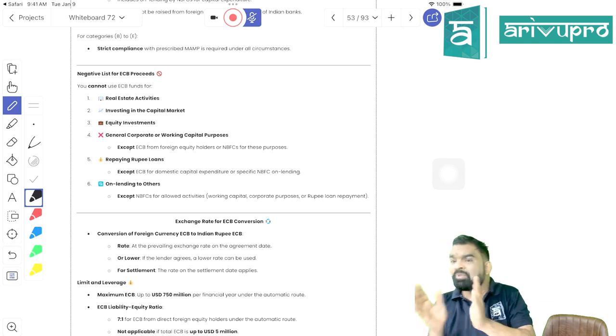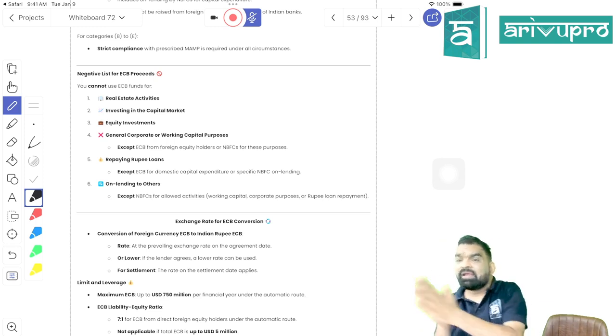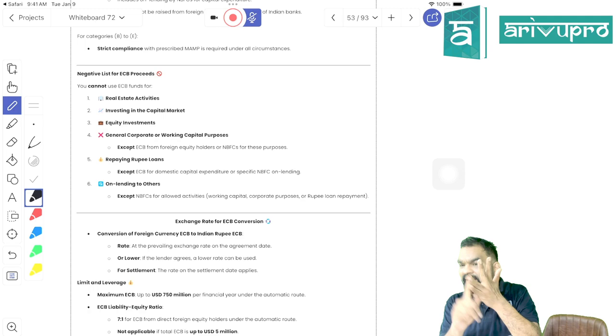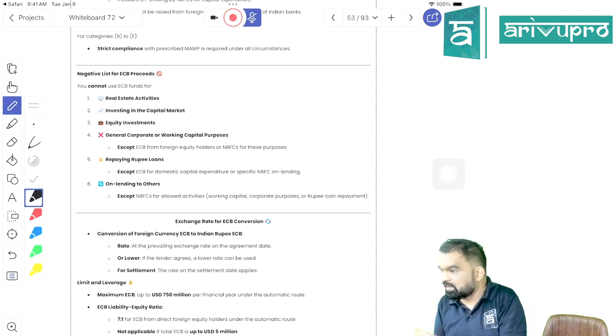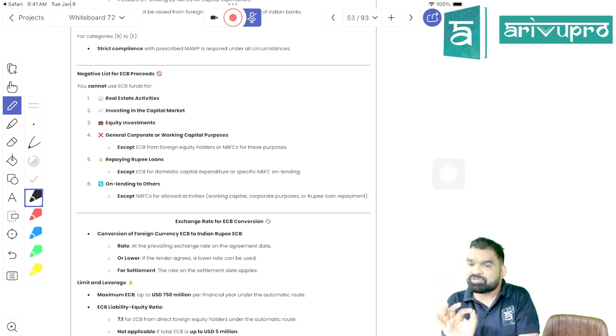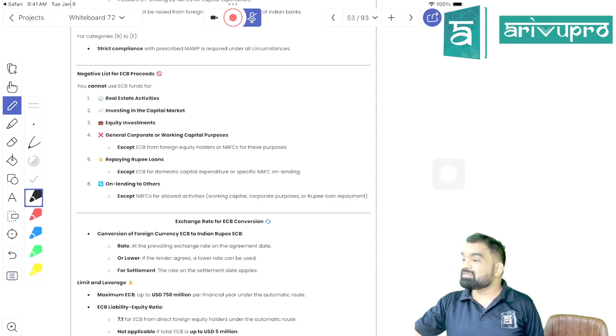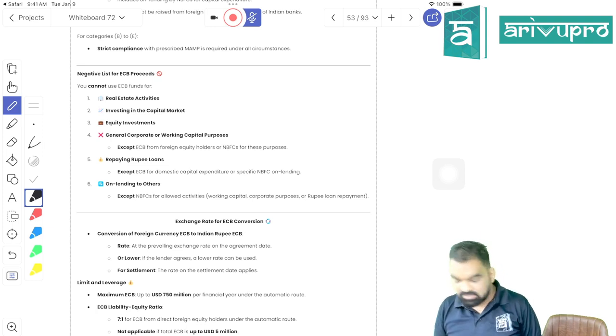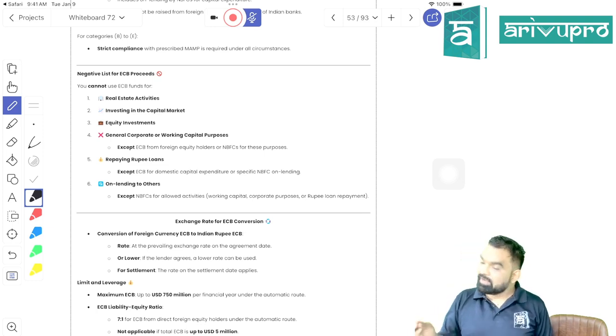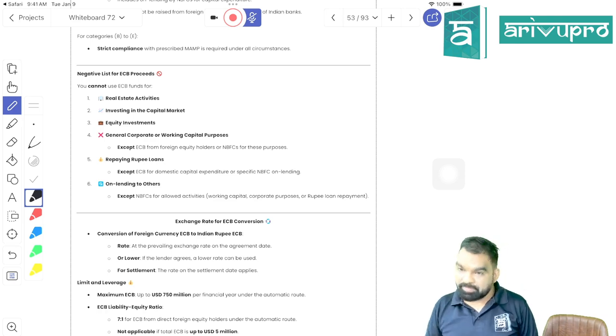Right, students? Because if I'm taking funds from any person, whether it is equity funding, debt funding, or whatsoever funding, I should strictly use it for the purpose I have taken it. I should stick to the purpose. If I'm using it for some other purpose, it will lead to diversion of funds or siphoning of funds, right? Yesterday I told you. So here they are saying that definitely you have to use it for a particular purpose only.